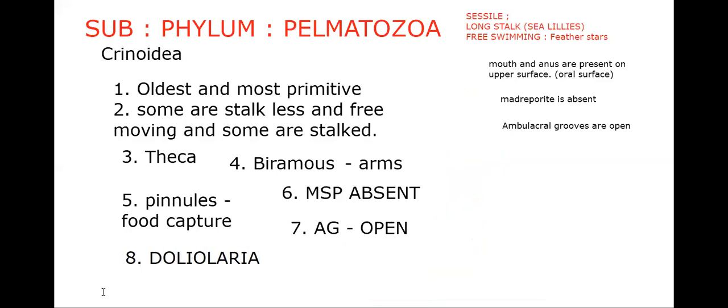Development includes the doliolaria larva, which develops into a stalked sessile pentacrinoid, particularly in feather stars. The doliolaria larva develops into the pentacrinoid larva, which has some evolutionary importance.